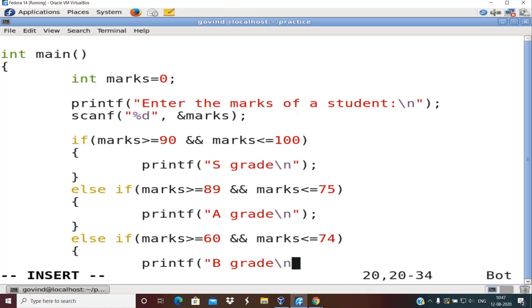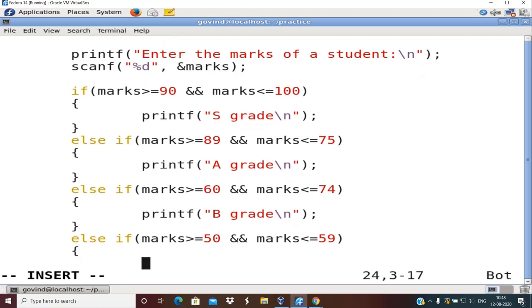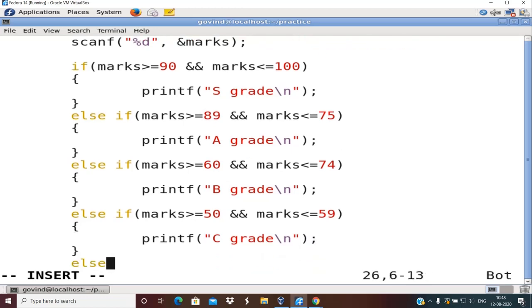Okay, so I'll quickly go ahead with the remaining grades. You all know the grading procedure, so I'll take that liberty and go ahead at a faster pace. C grade is between 50 to 59. So marks greater than or equal to 50, marks less than or equal to 59. If this is the case, you are printing that it is a C grade. Okay, again we are not done with all the grades.